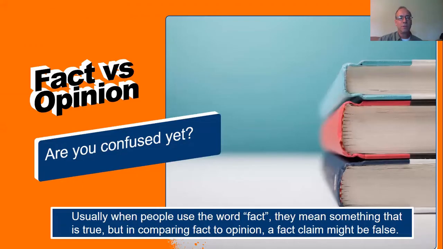Okay, is that confusing? I know it's confusing because usually when we use the word fact, people mean something that's true. If you look in the dictionary and you look up the word fact, it means something that's true. But when we're comparing fact claim statements to opinion statements, we're not talking about whether it's true or not. We're talking about what language we use when we talk about it.